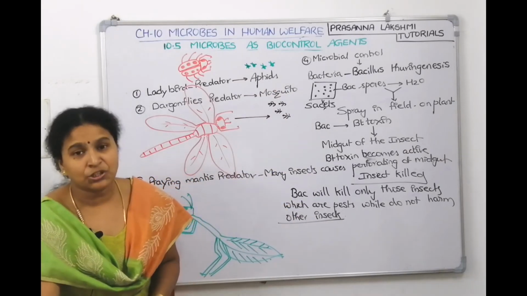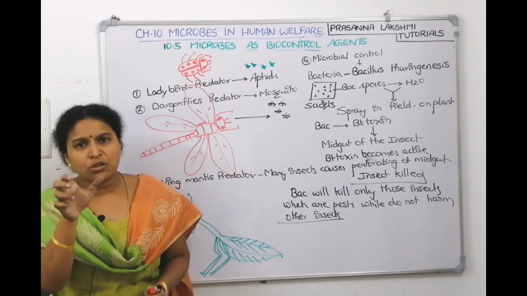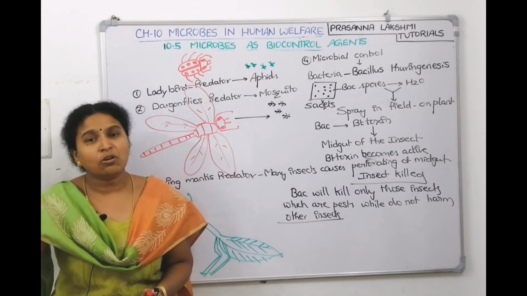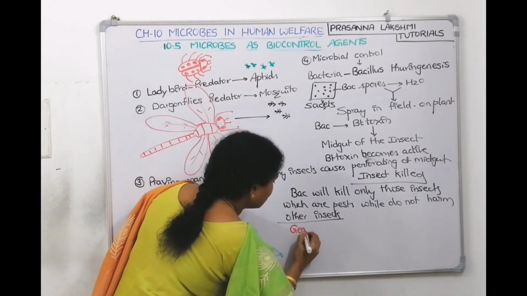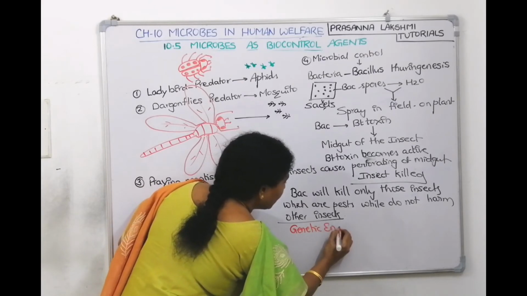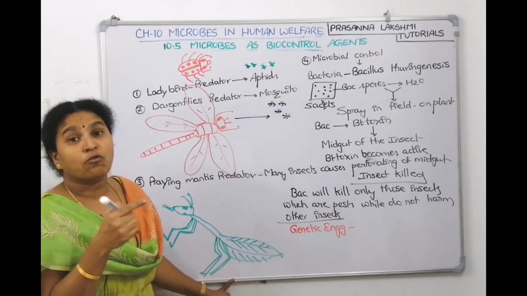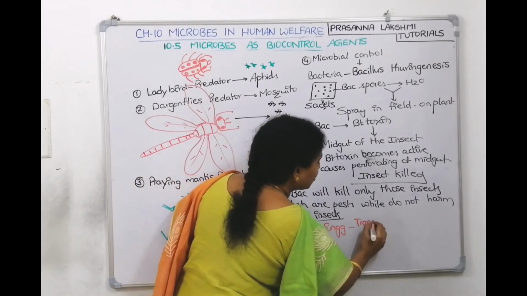With the help of genetic engineering, we are able to locate the gene also. The gene is called the cry gene. That cry gene is sent into the crop. Then that is called a transgenic crop. So with the advent of genetic engineering, we are able to introduce the gene which codes for the toxin into the plant, and we are able to produce transgenic plants.